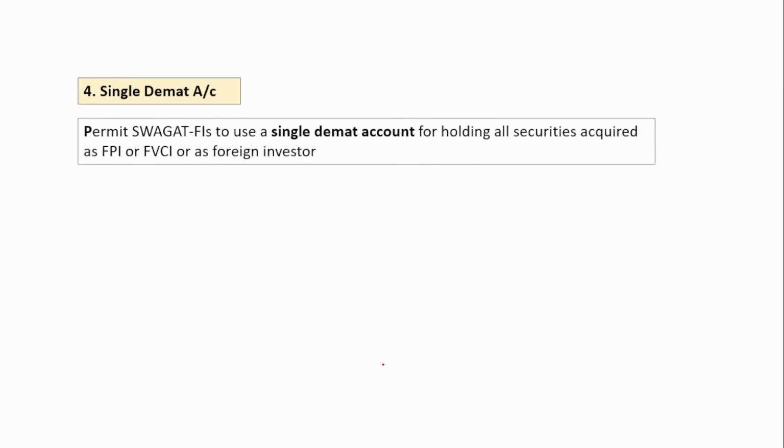Next is single demat account. Suppose you buy shares via the FPI and also via the FVCI, then you previously needed a separate demat account for this. But now, under a single demat account itself, you can hold all the securities acquired as FPI and FVCI as a foreign investor. So a single demat account is enough to hold the shares under the FPI and under the FVCI.